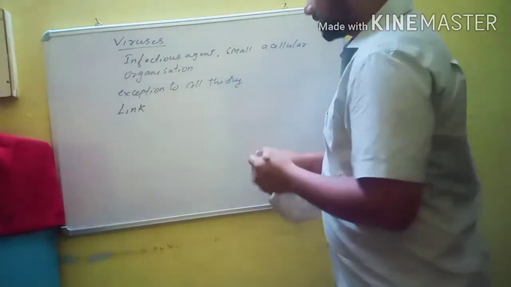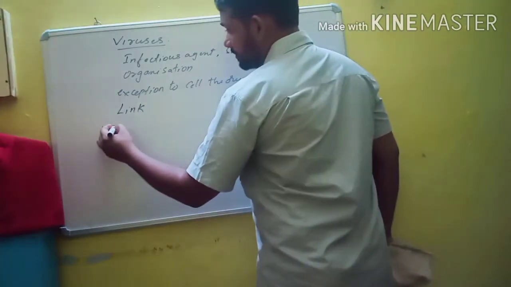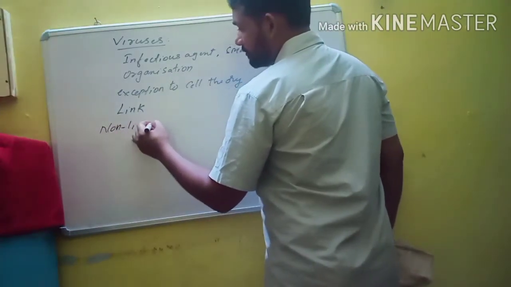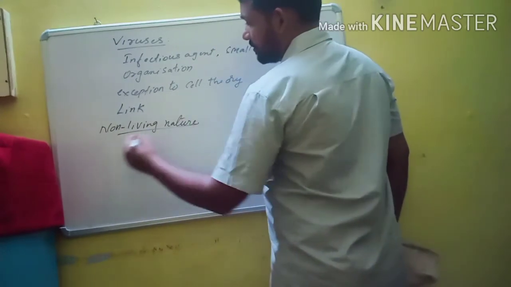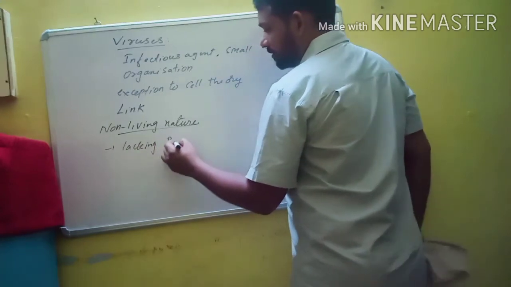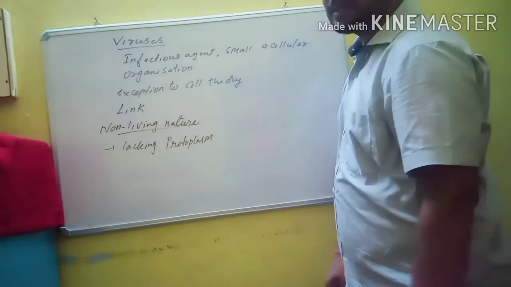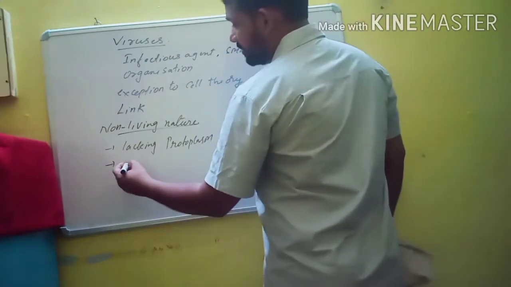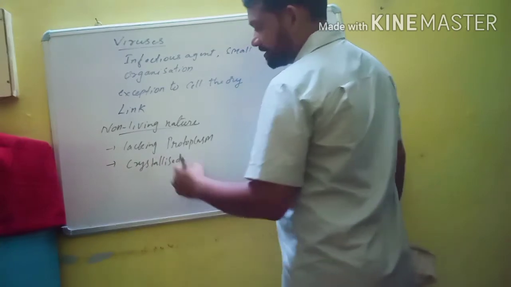Now we will discuss the non-living nature of virus. Here protoplast is absent, lacking protoplasm. Then there is the ability to get crystallized.